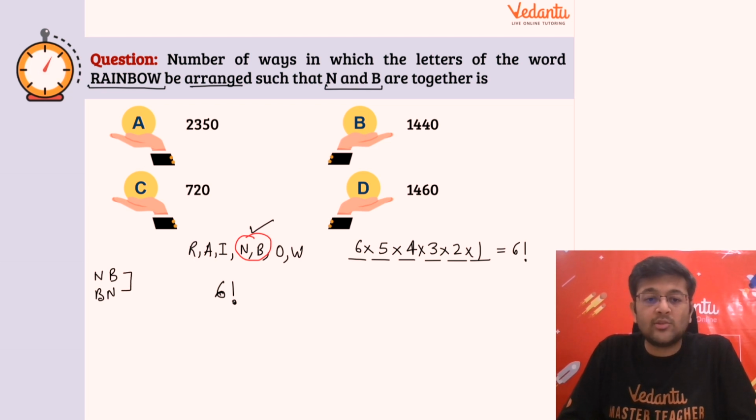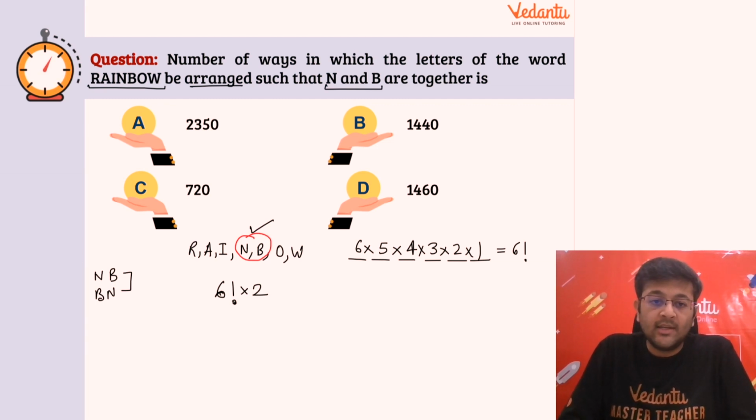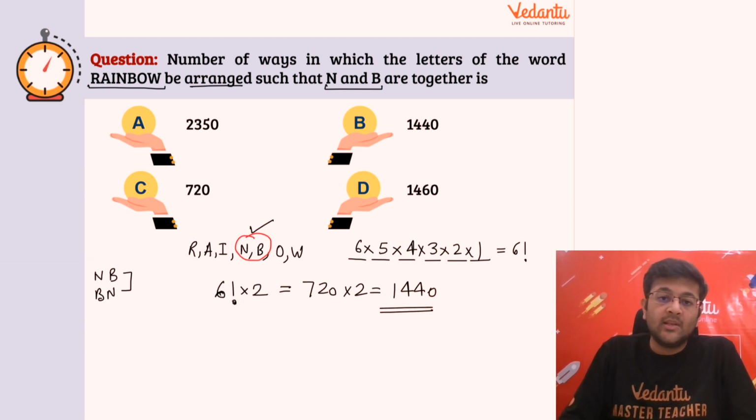So there are 2 ways to arrange them, right? So that's why I'll have to multiply it by 2, right? Because वो आपस में भी arrange हो सकते हैं other than the 6 factorial. So that should be our answer. 6 factorial, that is 720 into 2. Our answer should be 1440. So according to the options, that should be B option.